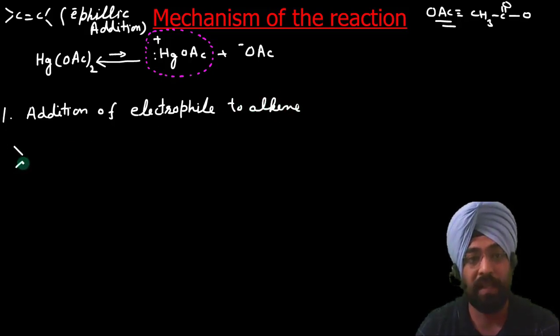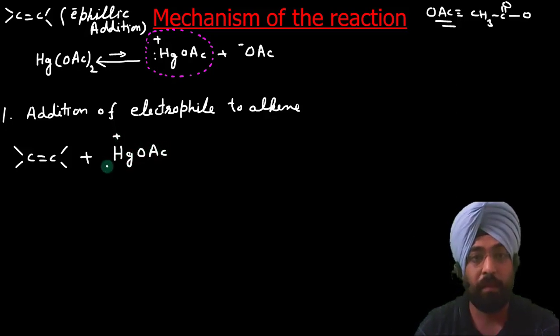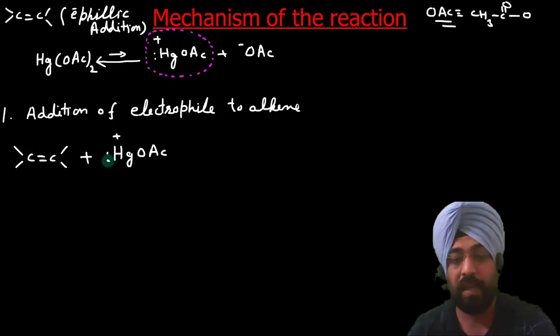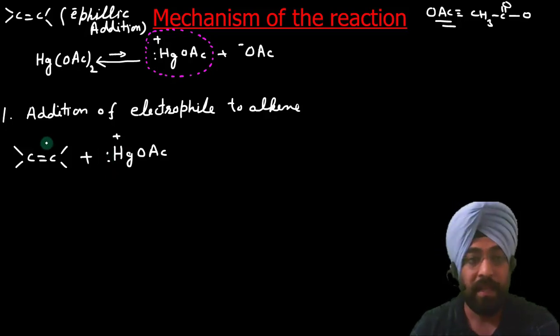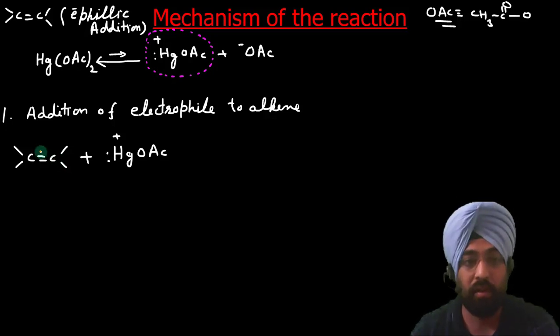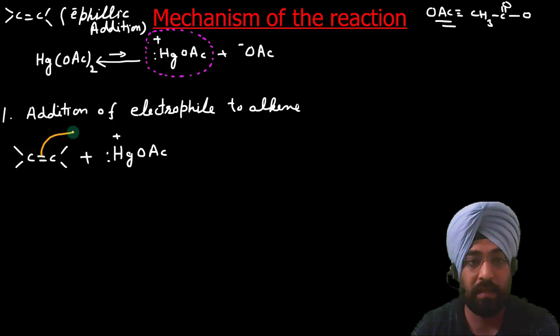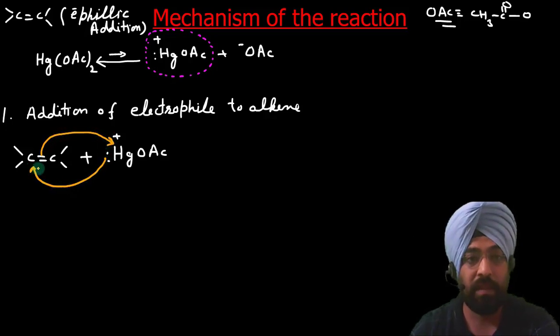Suppose we have any alkene, C double bond C, plus, as I said, our electrophile is HgOAc positive. It also has 2 electrons. So what happens is that this electrophile attacks the alkene. So this comes here and this comes here.